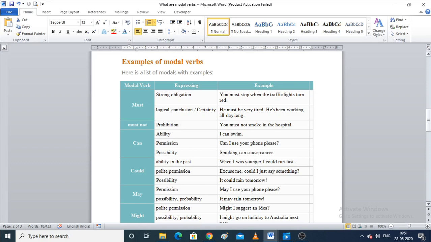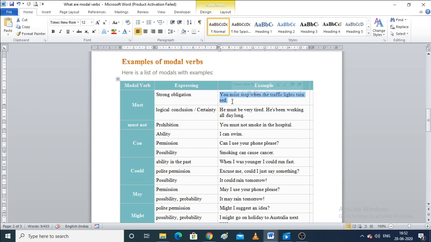For example, you must wear your school uniform in school PTM. So the word must shows certainty that it is a compulsion. You know, the word must is used when there is a compulsion. For example, read the first sentence: You must stop when the light turns red. So it is not a choice, right? It is not your choice whether you want to stop at a red light or not. No, it is a compulsion. It is a mandate that you have to stop. So that is known as obligation.